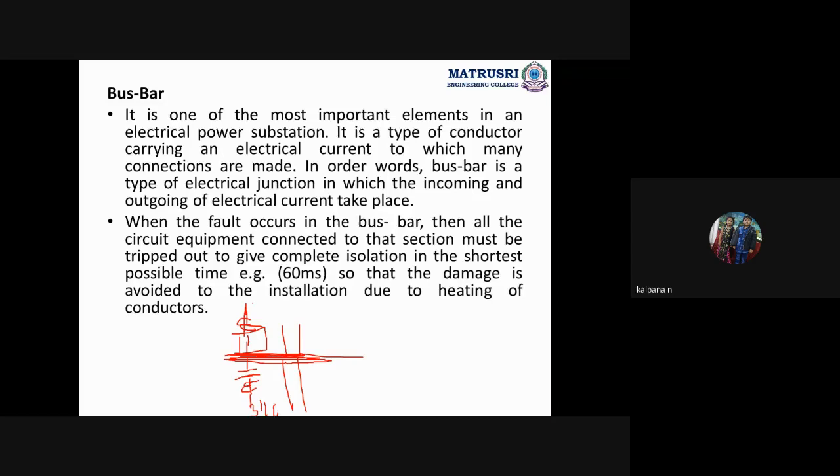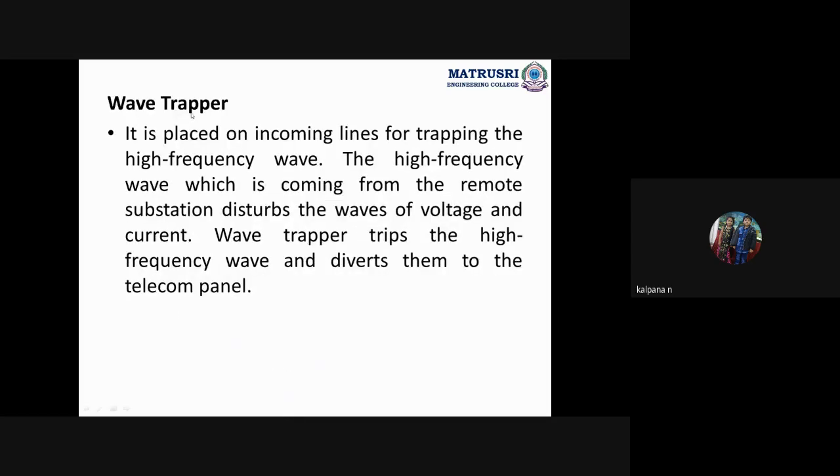It should be a good conductor. Wave trapper. Wave trapper means what? Because of the electromagnetic fields, now we are using overhead lines. Think about the air insulated substation only. Electromagnetic field effect will be there, and in parallel with these overhead line conductors we connect the communication lines. Communication lines carry low power with very high frequencies. These conductors are used without an insulating medium, right? No insulators, they are directly exposed to the atmosphere.